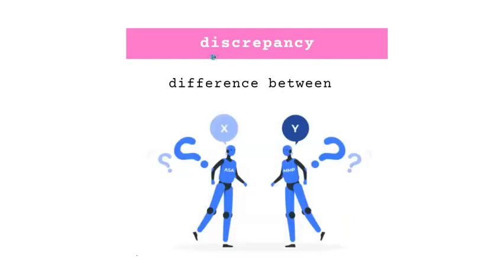So the next word that we have is discrepancy, which means difference between. So this is a highly used word. So I don't think you will need any extra assistance to remember this word. Moving ahead.